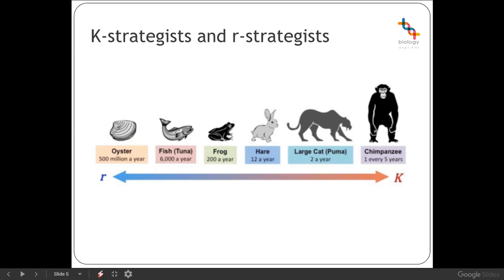The focus is either on an increased quantity of offspring at the expense of individual parental investment, or a reduced quantity of offspring with a corresponding increased parental investment. And that tends to vary quite wildly and provides different successes in different environments depending on where you are.